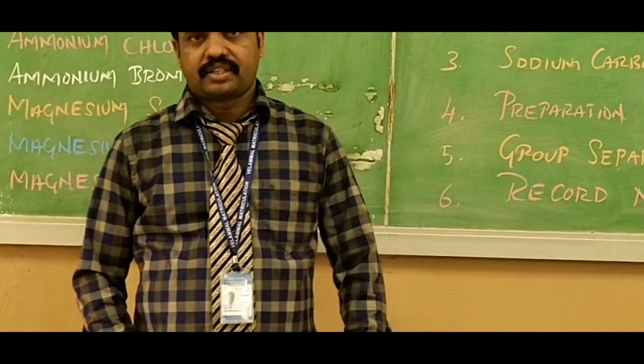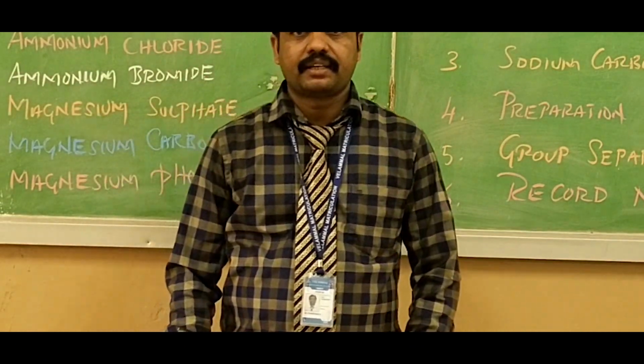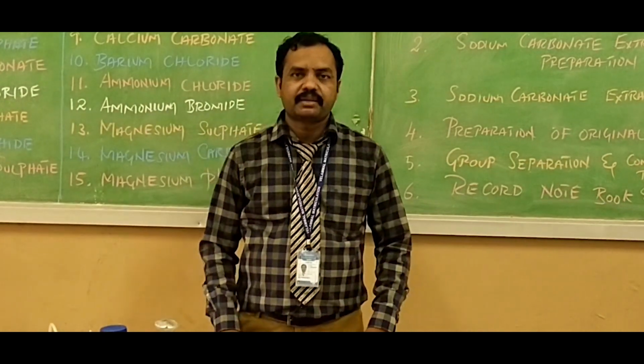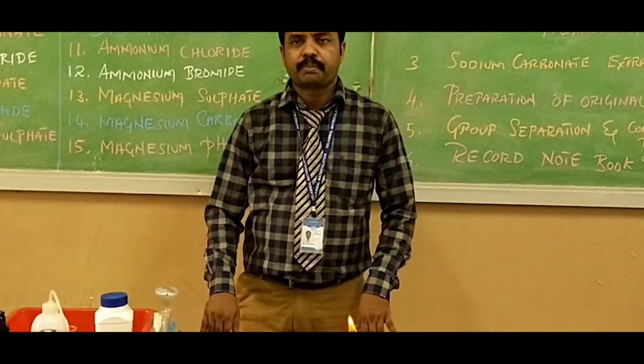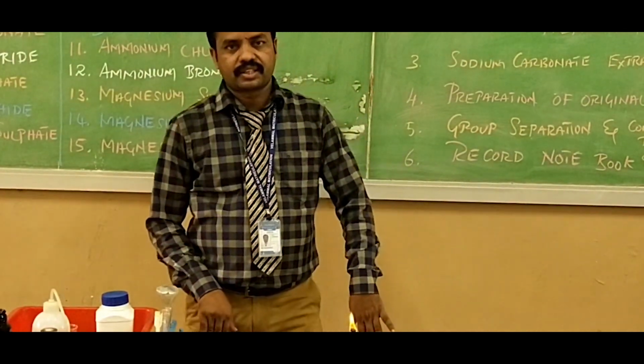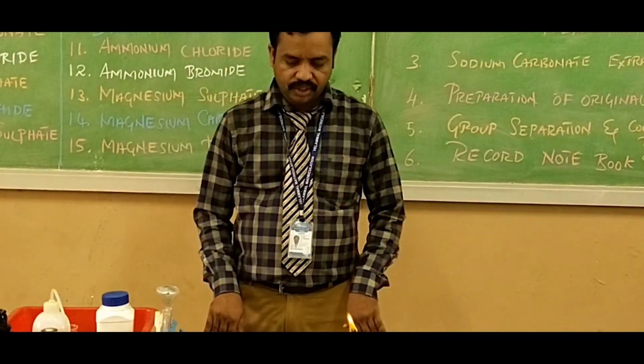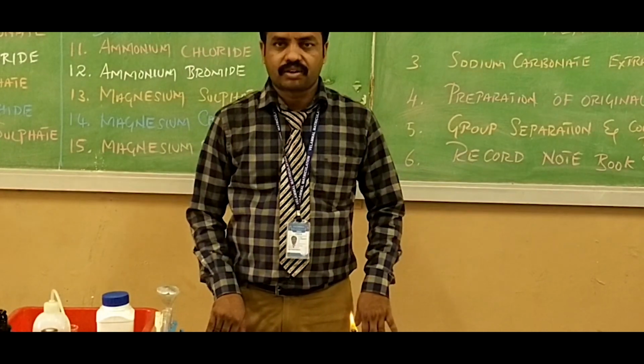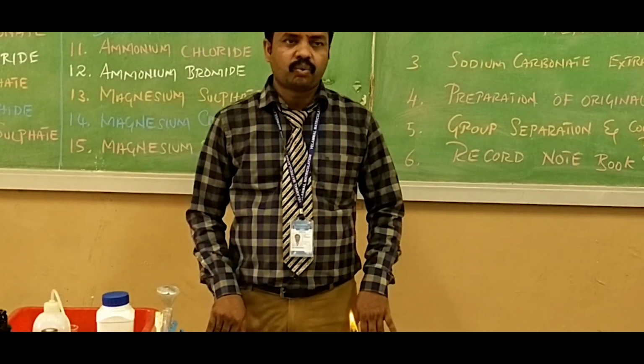Next is identification of the basic radical present in the given simple salt, that is lead nitrate. To identify the basic radical, we have to prepare a salt solution called original salt solution. You know lead nitrate is a crystalline salt, so it easily dissolves in water.